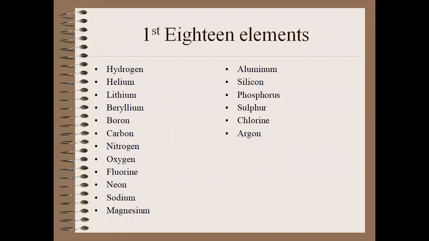Here we have the name list of 18 elements which we have studied in our grade 6 as well, and we are going to recall them in our grade 7. So it starts from hydrogen, then helium, lithium, beryllium, boron, carbon, nitrogen, oxygen, fluorine, neon, sodium, magnesium, aluminium, silicon, phosphorus, sulfur, chlorine and argon. So we are going to study in detail about these 18 elements. I hope कि आपने grade 6 में इनको बहुत डिटेल से पढ़ा था.